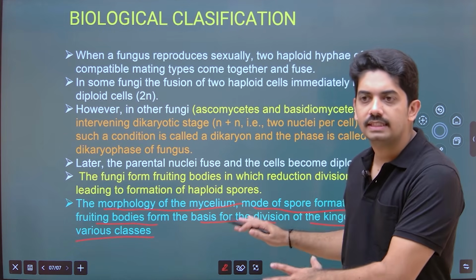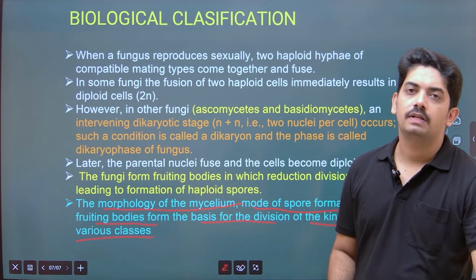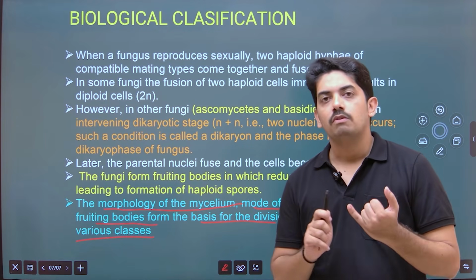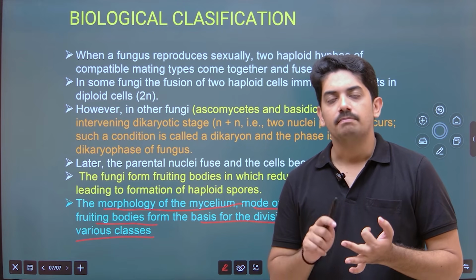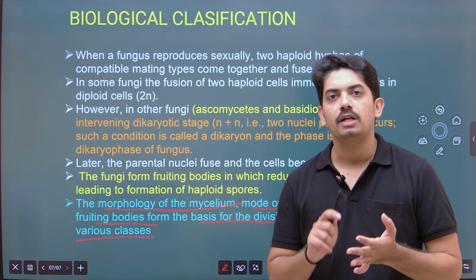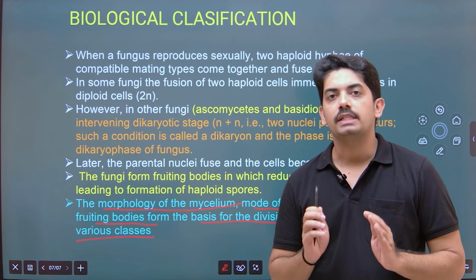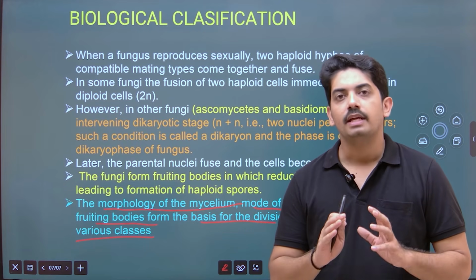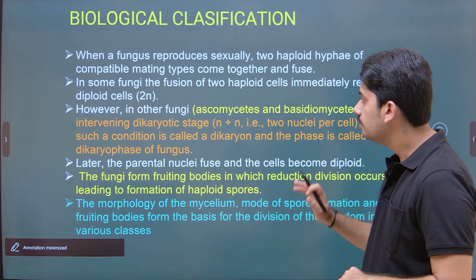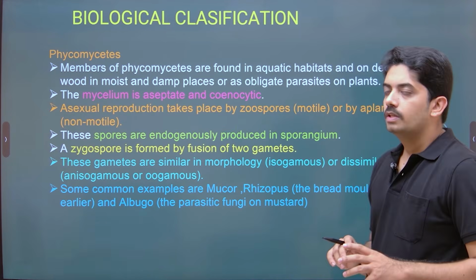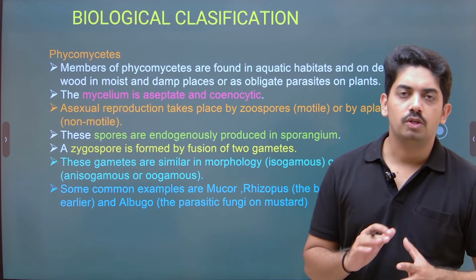So based on these characters, fungi are further classified into Phycomycetes, Ascomycetes, Basidiomycetes and Deuteromycetes. We will study one classification in detail. So the first one is Phycomycetes.